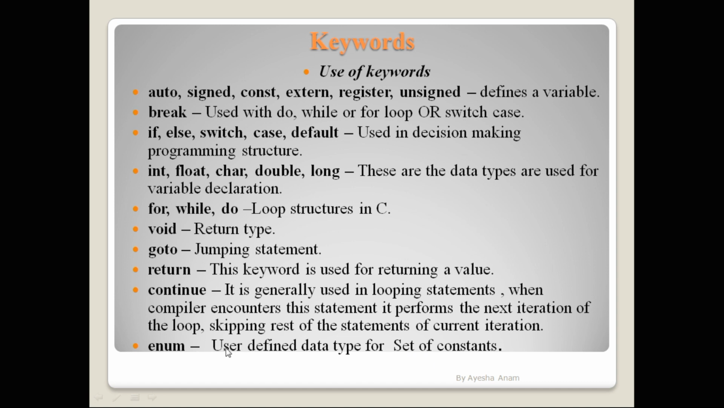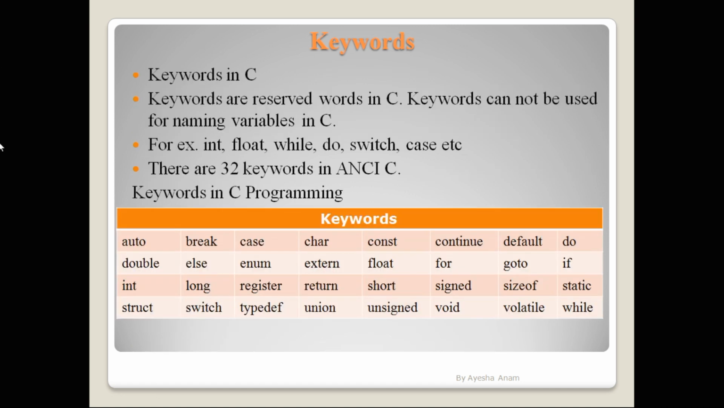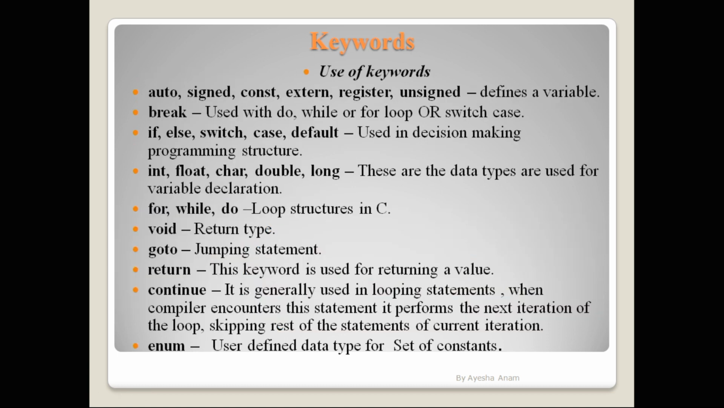So these are all the uses of keywords. One more time, we will take a recap. Keywords are reserved words in the C language. Keywords cannot be used for naming variables in C, and there are 32 keywords in the C programming language. I think you understand what a keyword is and what its use is.